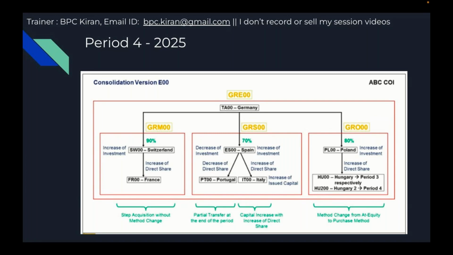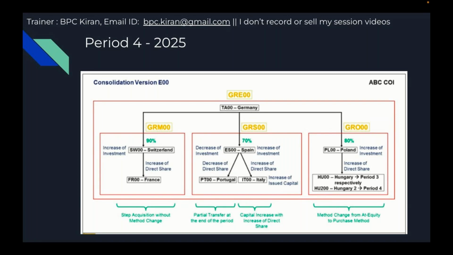Just a quick question, Kiran. Let's say we change from equity method to purchase method. What happens if you simply change it to purchase method for Hungary? Until period 3, your actual consolidation will be on equity method, and from period 4 onwards, it is purchase method.